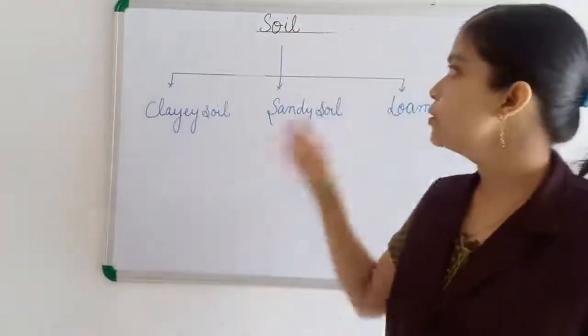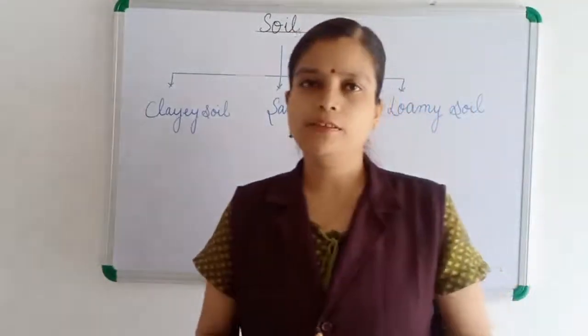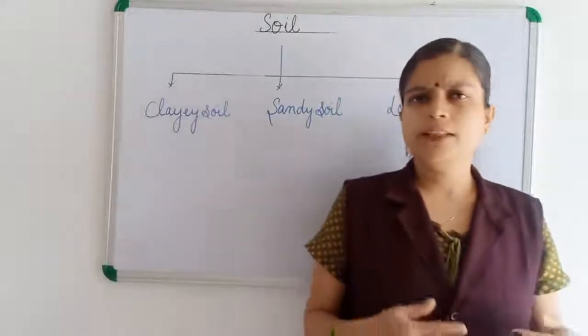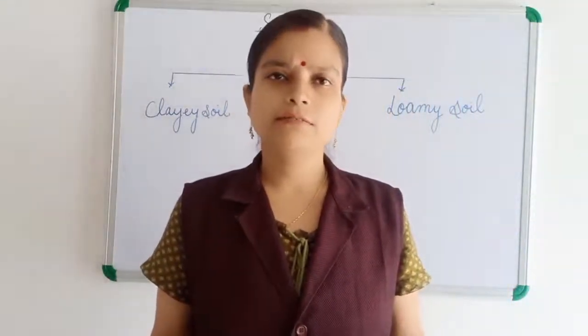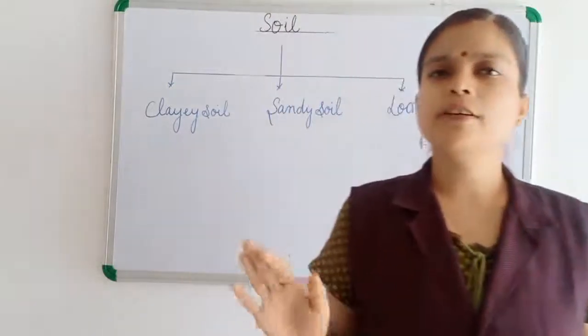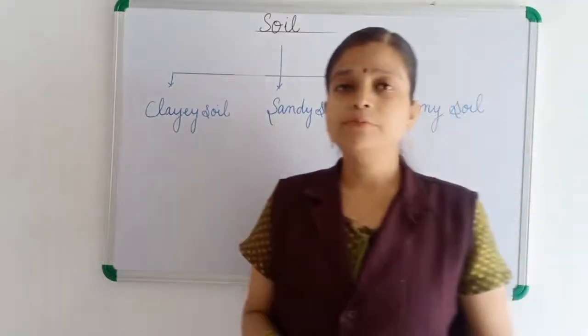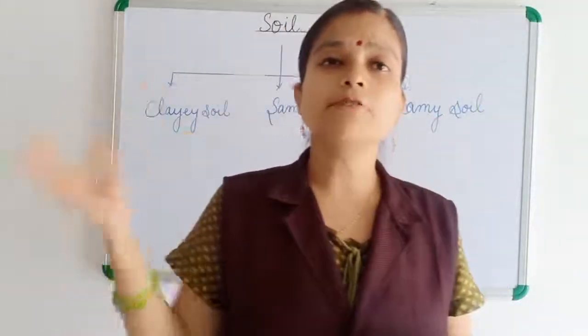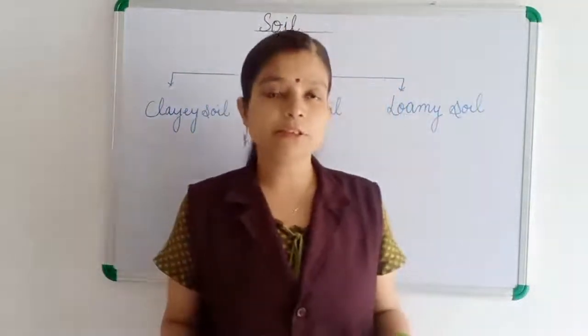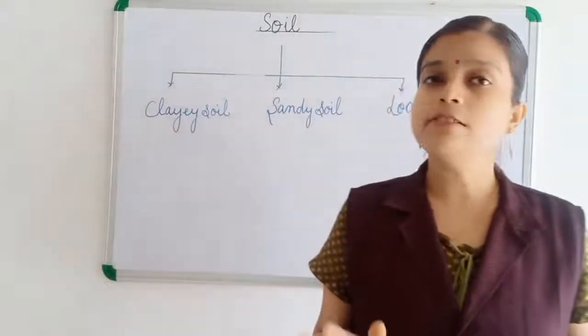In the chapter soil, we are learning more about the soil. First, we know that the topmost layer of the earth is known as soil. Soil is the topmost layer of the earth, and to form a 1-inch layer of soil, it takes thousands of years. It means formation of soil is a very slow process.